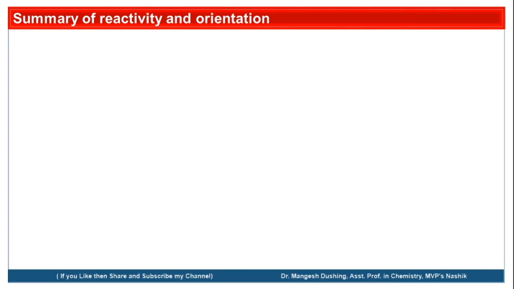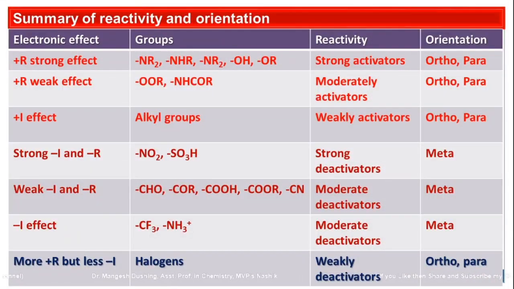So, summary. Now we'll see the summary of all the substituent groups and their reactivity and orientations. First we'll see NH2, that is the amine functional group, and the hydroxyl and ether functional groups.